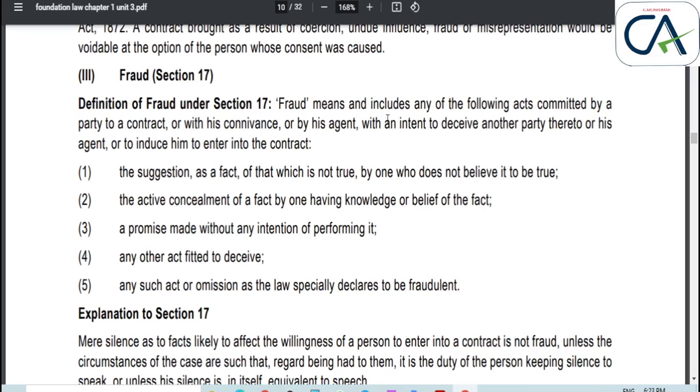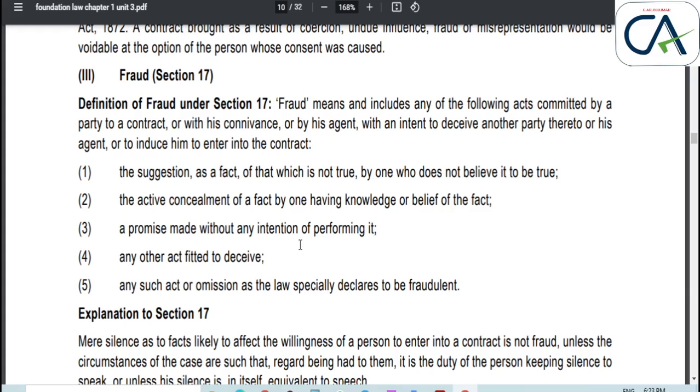Next, fraud, it comes under section 17. Fraud means and includes any of the following acts committed by a party to a contract. When something is said by one who did not believe it to be true, that's a fraud. Active concealment means we knowingly hide that mistake. That is active concealment.